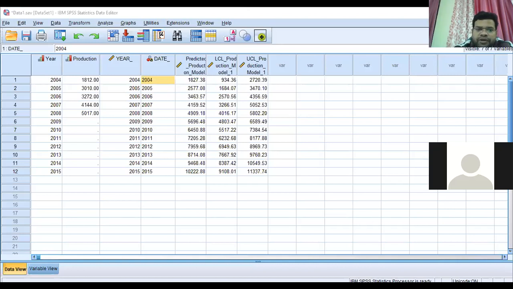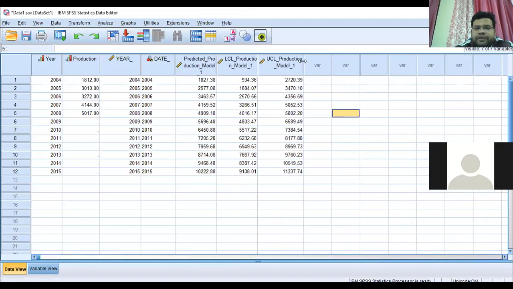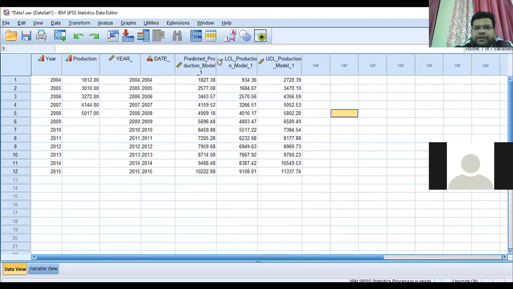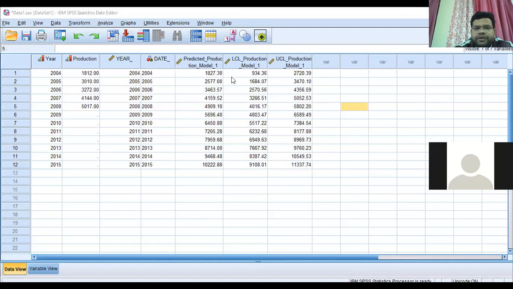And the most important thing is in your input, so we will go there. Here you can see that after the analysis, three columns will appear. The year and production data was given from 2004 to 8 in the starting.